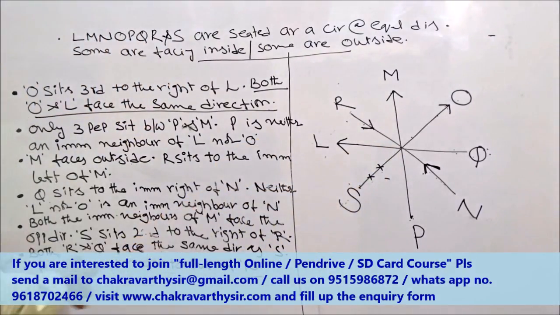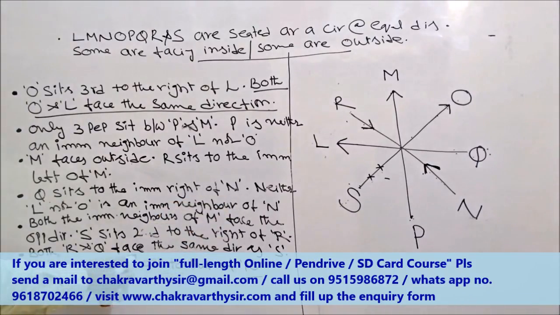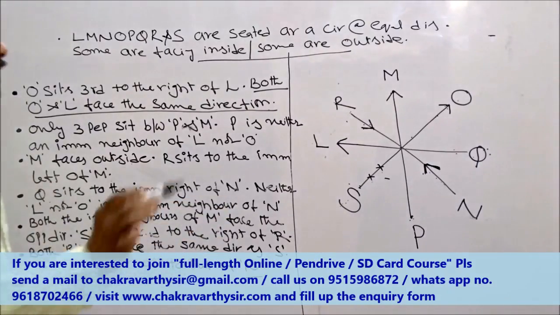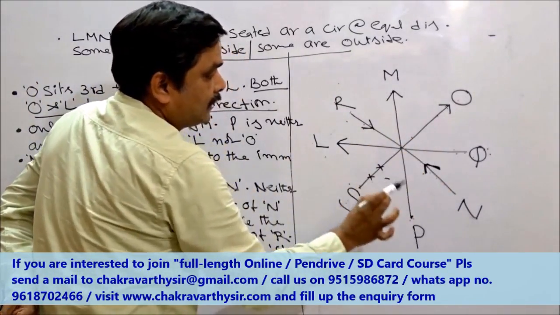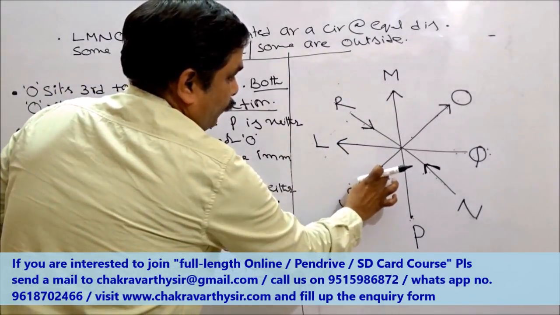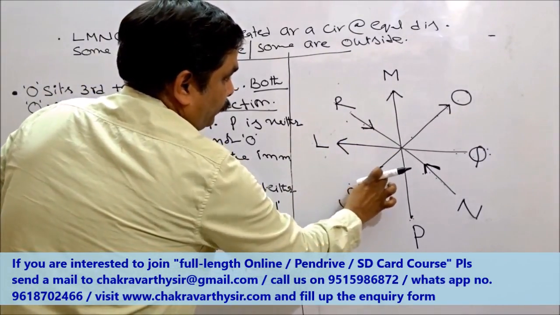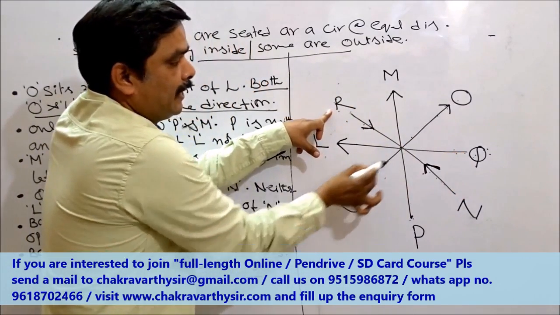L and O, this is over, opposite directions over. S is second to the right of R over. Both R and Q face the same direction as S, they have given. Now let us go for this information here. Now both R and Q face the same direction as S.